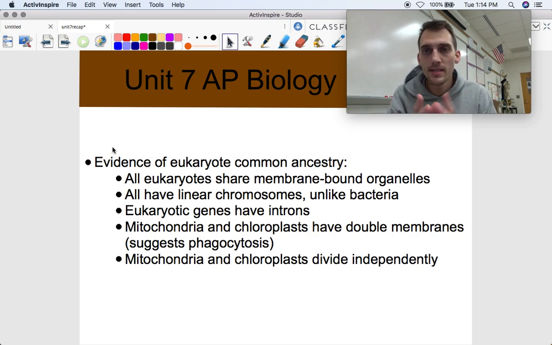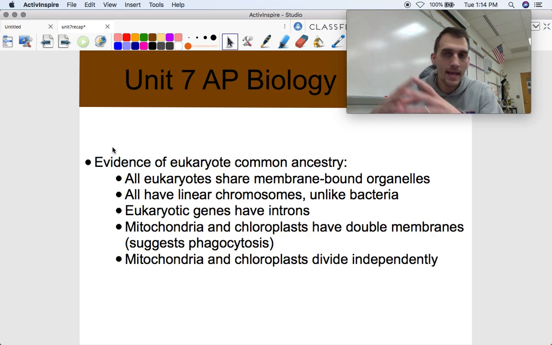Introns are the parts that need to be cut out of the pre-mRNA, or the primary RNA transcript, before it becomes mature RNA and gets sent out to get translated. So eukaryotes have introns, prokaryotes don't. That's another huge distinction. All eukaryotes do. The other two pieces of evidence here are that mitochondria and chloroplasts themselves have double membranes,